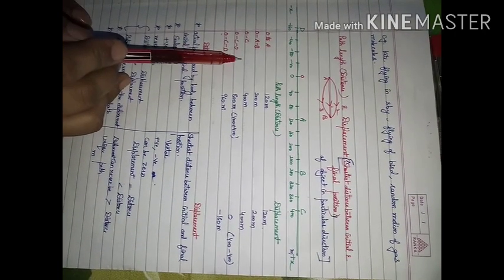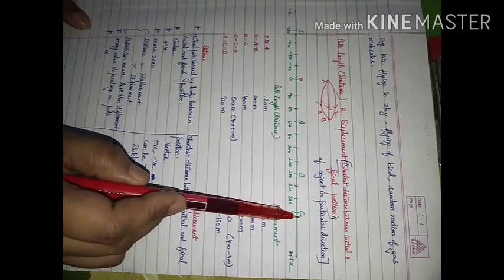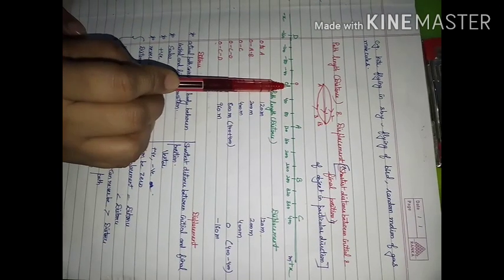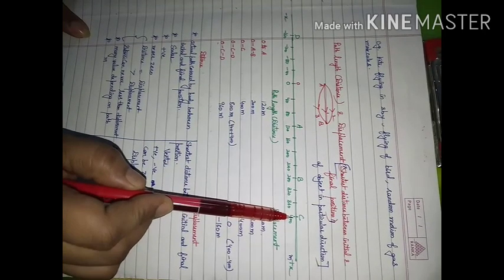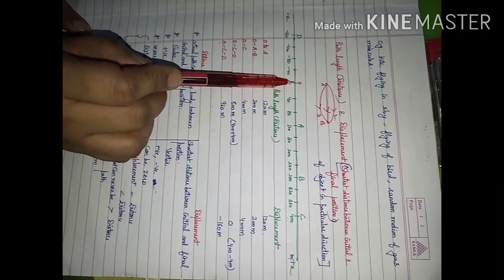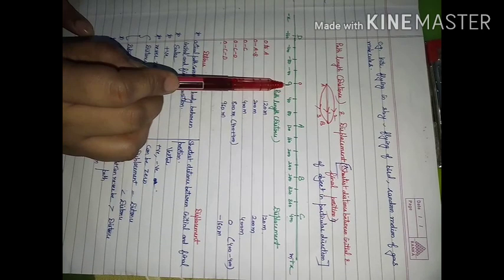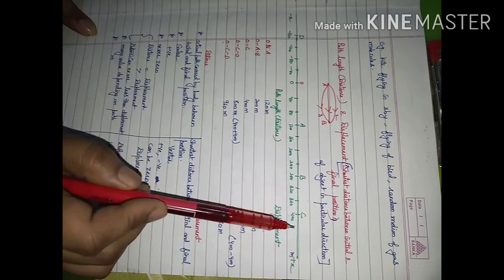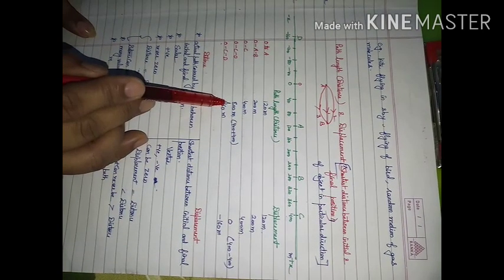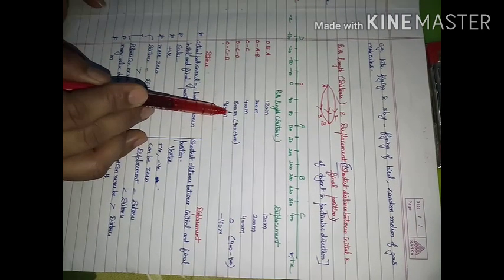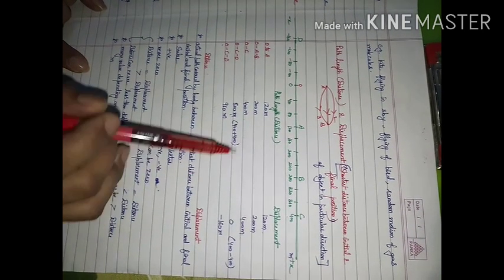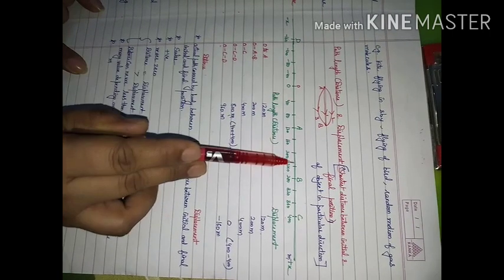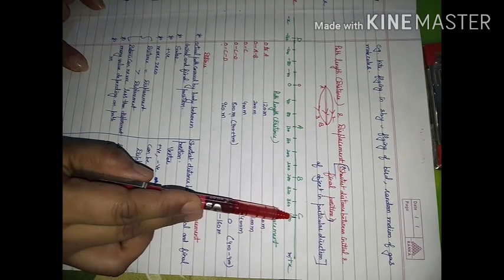Now consider motion from O to C and then back to O. While going, the path covered was 400. While coming back, the path covered is 400. So total path length will be 400 plus 400, which is 800. Then what will be the displacement? Displacement is sign sensitive. Going in this direction, displacement will be 400 meter.